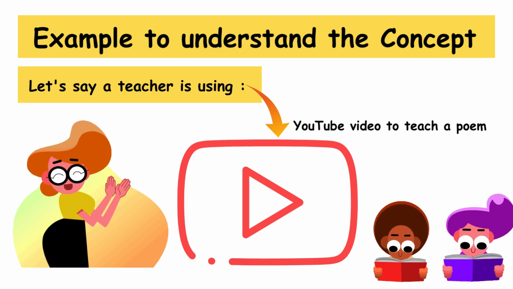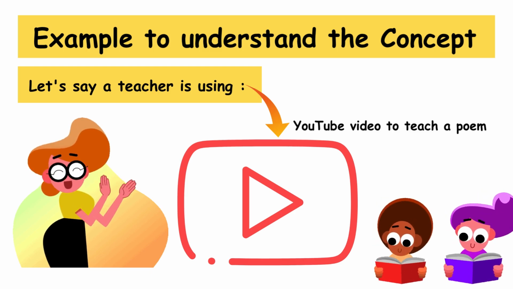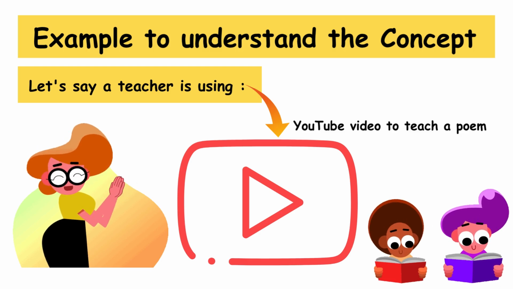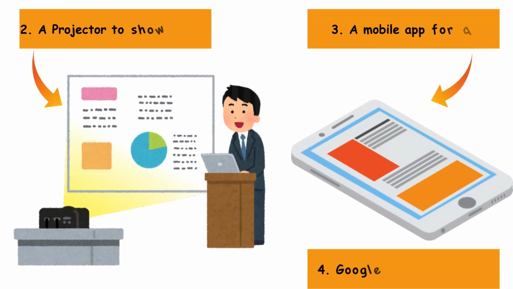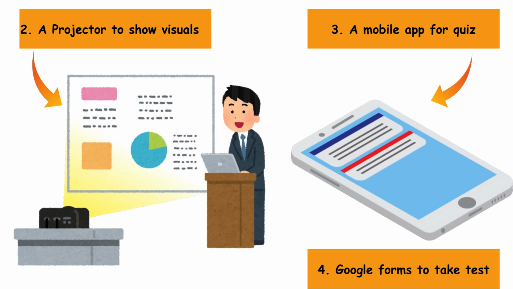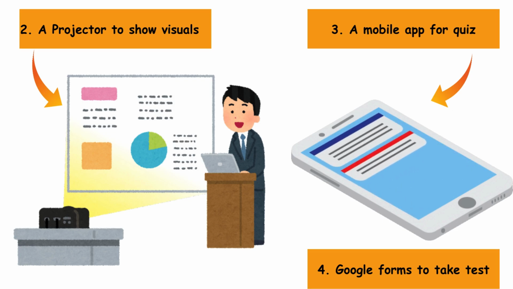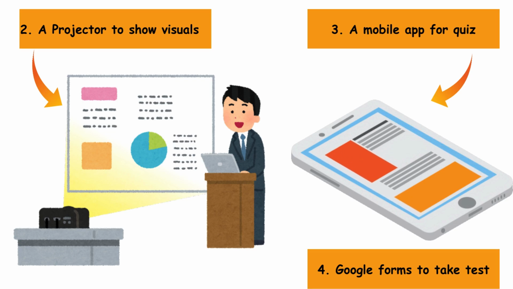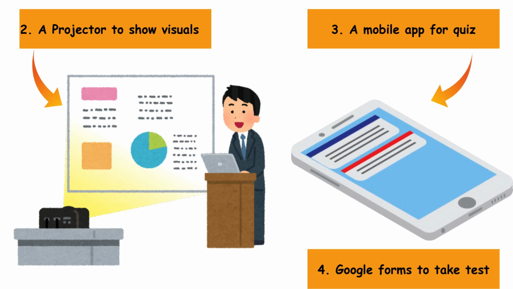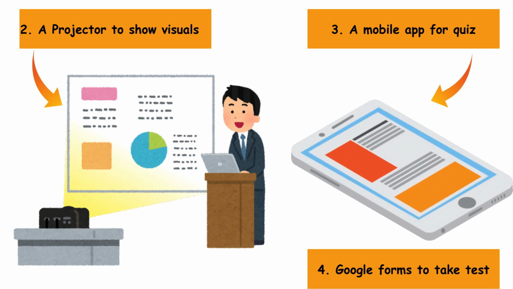Let's understand the concept of ICT with a real classroom example. Imagine a teacher is teaching a lesson in class. She plays a YouTube video to explain the topic clearly, that's using ICT to create and use information. Then, she uses a projector to show images and notes on the screen, that's using ICT to share information visually. After that, she gives students a quiz on a mobile app, that's ICT helping to learn and practice. And finally, she takes a test using a Google form which helps to collect and store the answers digitally. So, this one classroom used many digital tools, and all of them together show the real concept of ICT in action.